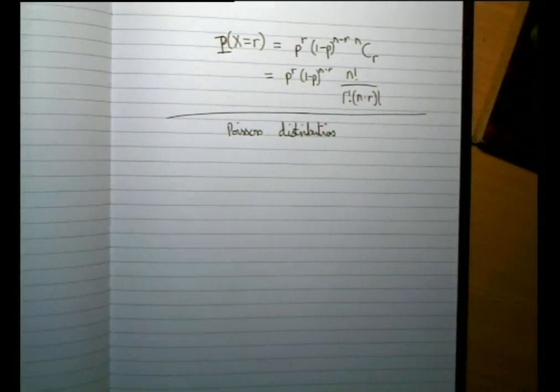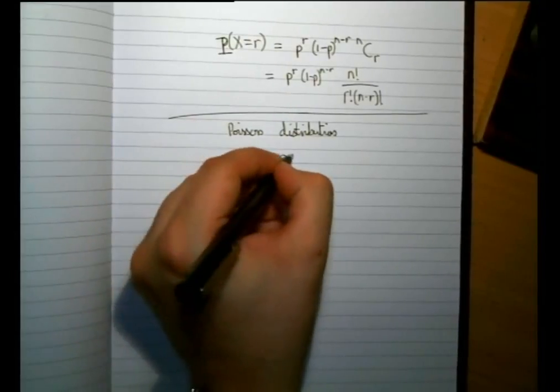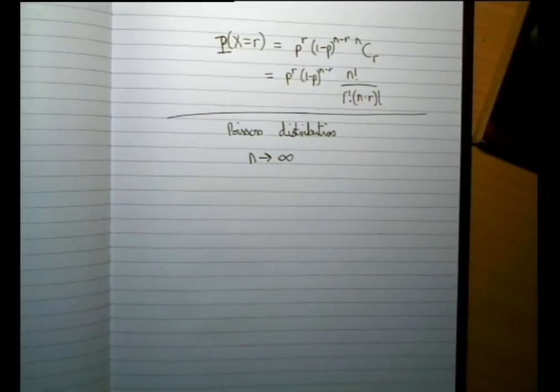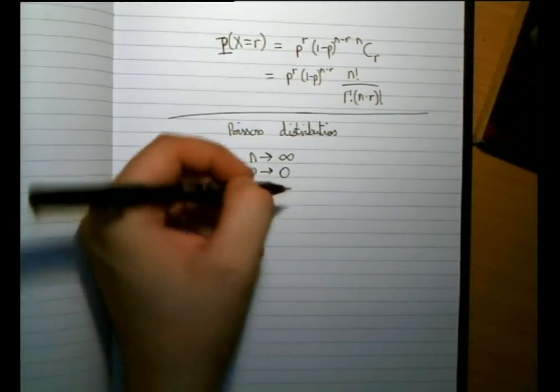Right, basically, we're going to make this thing useful by saying that we're going to take the number of trials to infinity. Infinity is always a very scary thing to write down. You shouldn't really think of it as infinity, just think of it as continuous. So it's a process where the number of trials is just going to keep happening, and p is going to go to 0.